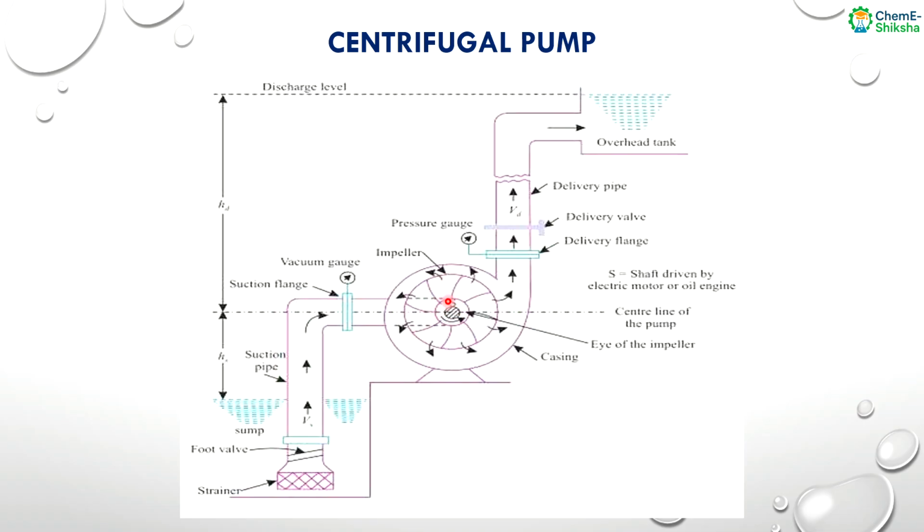When the shaft moves, the impeller also moves, and from the sump via this foot valve the fluid will move forward. The strainer is required to remove any debris present in the fluid of the sump, so that it cannot damage the main body of the pump.